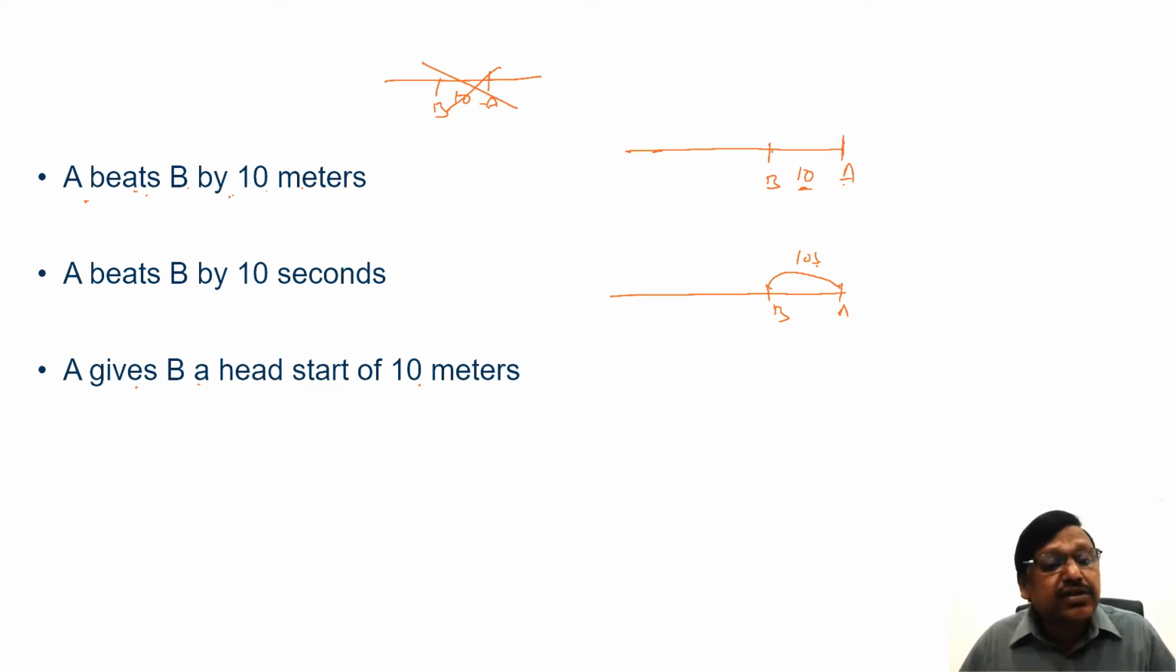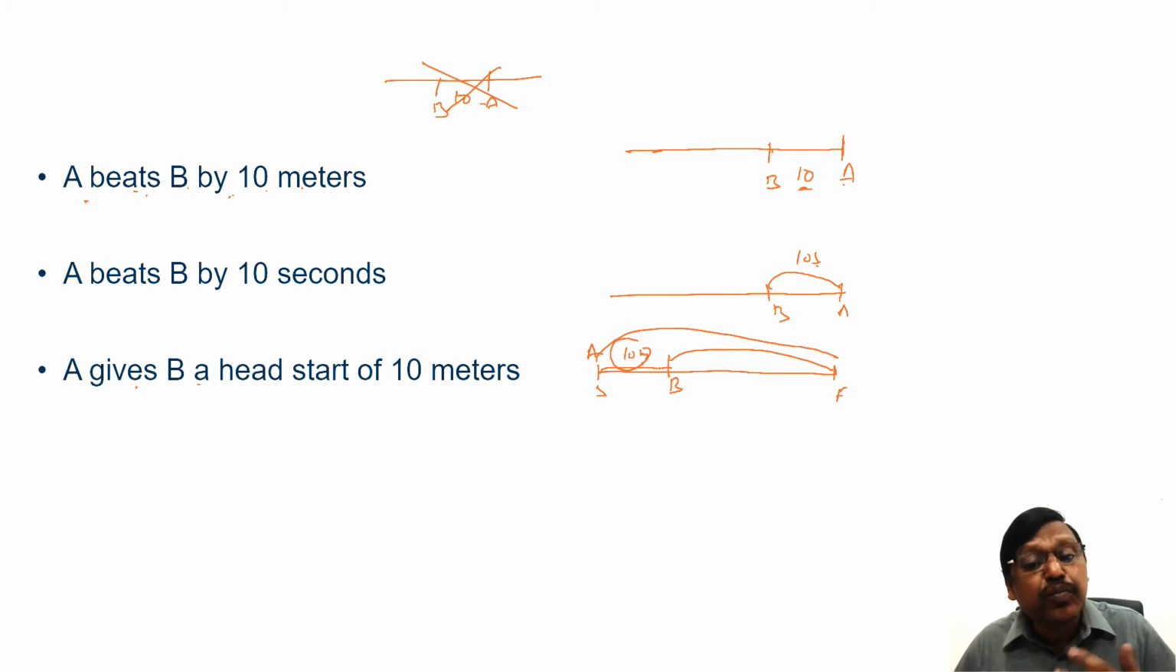Similarly, next point is giving a head start. A gives B a head start of 10 meters means, see, it's like this. If this is the starting point and this is the finishing point, A will allow B to start 10 meters ahead. B will start here, A will start here, there is a gap of 10 meters. So this is the race B runs, this is the race A runs, means A has to cover 10 meters more to complete the race. Rather, B is covering 10 meters less because he is given a head start of 10 meters.